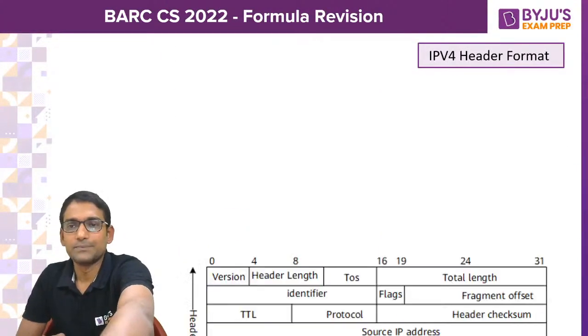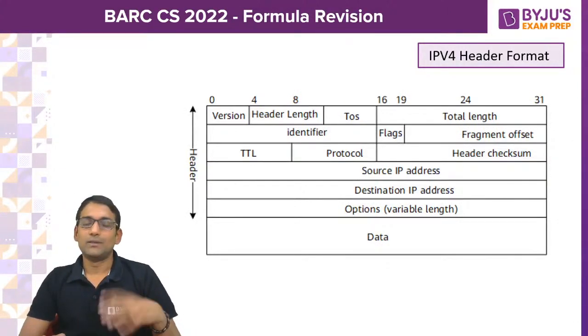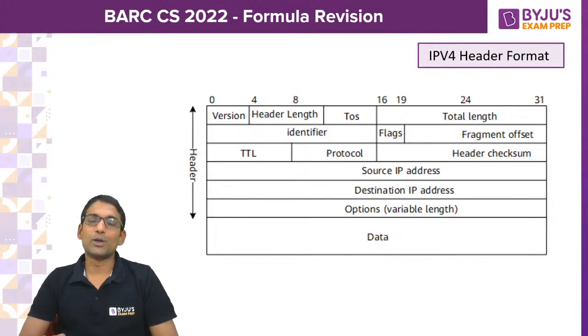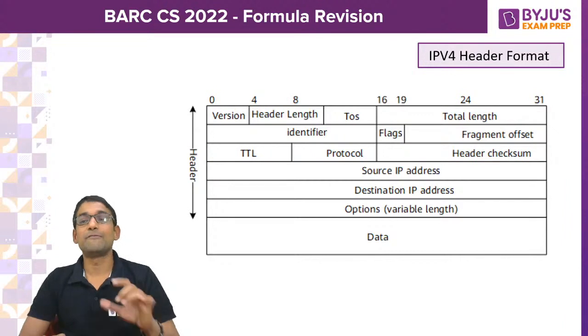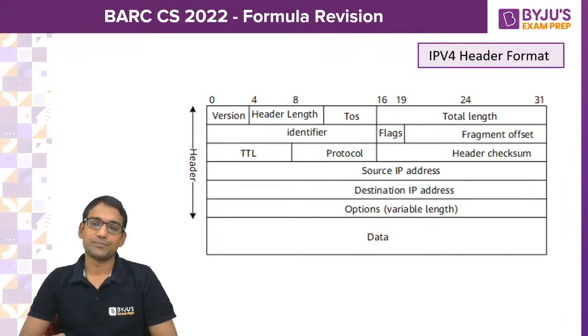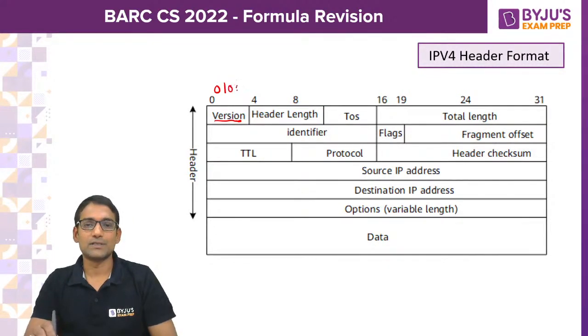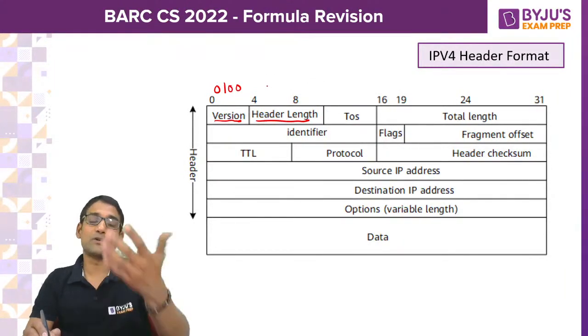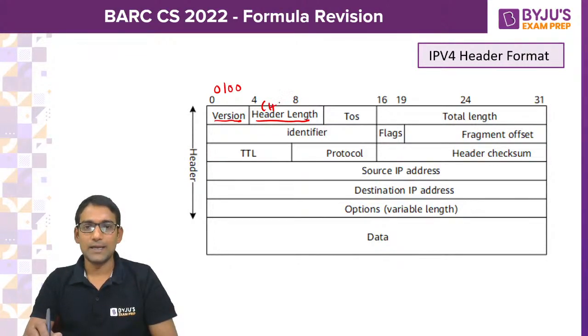Okay, then definitely you cannot skip the IPv4 header format. Here, the first 4 bits indicate the version. What would be the version? 0100, that is IPv4. The next 4 bits indicate the header length, HLEN, 4 bits only.